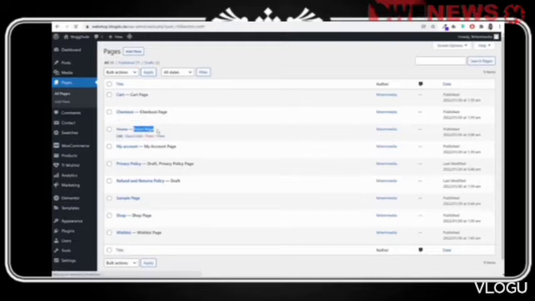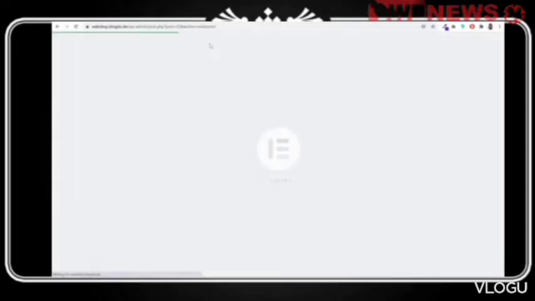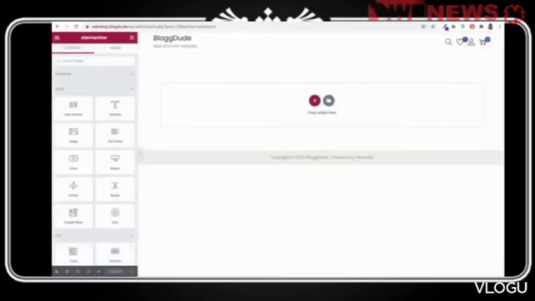Now this is your front page. You can edit this page. Now to edit this thing, to design this thing, we'll be using Elementor Page Builder. So you'll see this button at top, edit with Elementor. Click on this button. Now first of all, before we proceed further, before we see how to design this page, first let me very quickly show you what this Elementor Page Builder is and how this thing works.